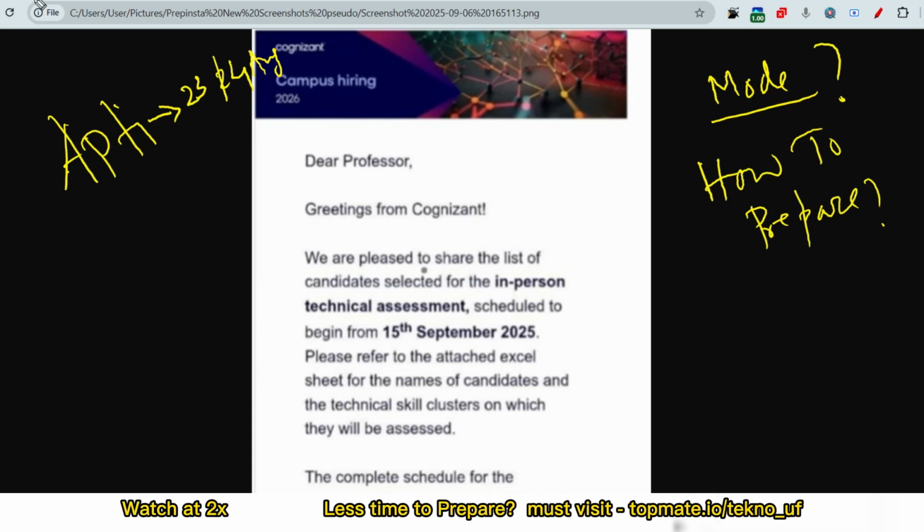If you are preparing for Cognizant and you gave the Cognizant aptitude round on 23rd or 24th of August and are waiting for the technical assessment, you should know that they have already announced the technical assessment date, that is 15th of September, and they have declared the result with the list of candidates who got selected for the technical assessment.